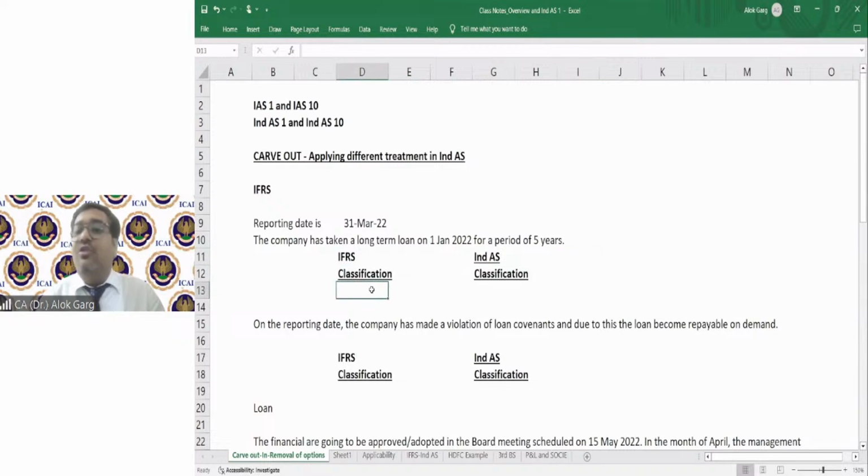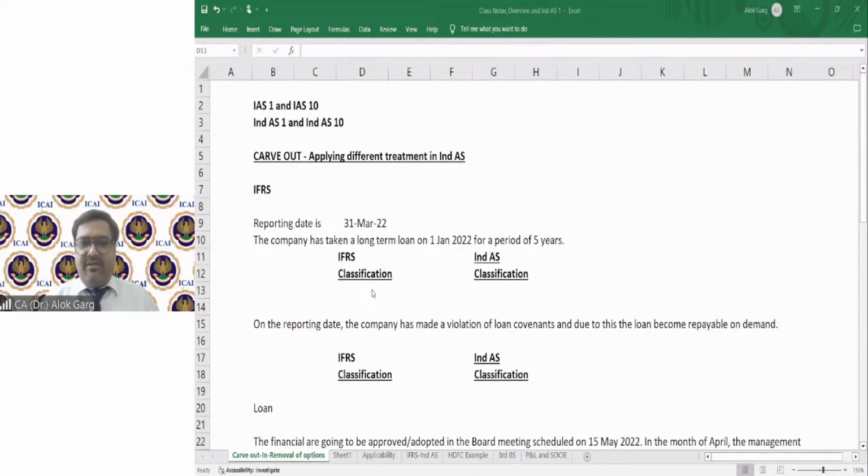So friend, on the reporting date, on 31st March 22, whether this loan will be classified as current or non-current? Please tell me. In IFRS, IND AS, AS, what is your view? I'm just asking from the logic.